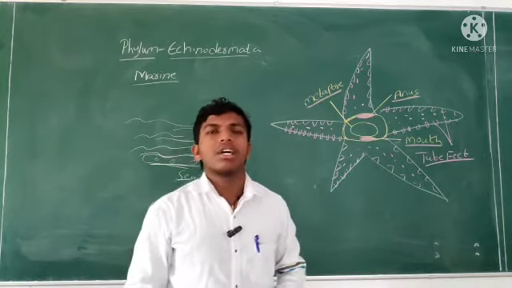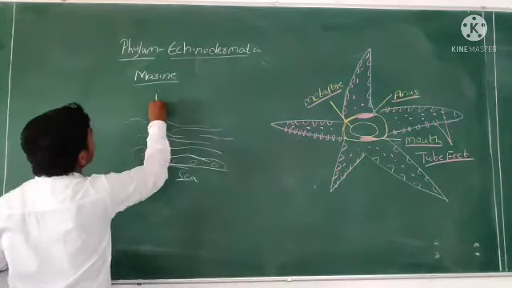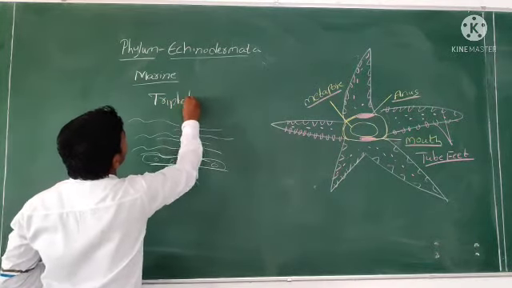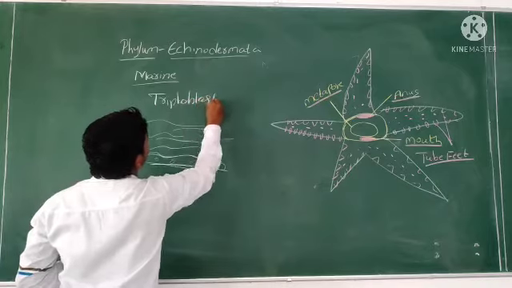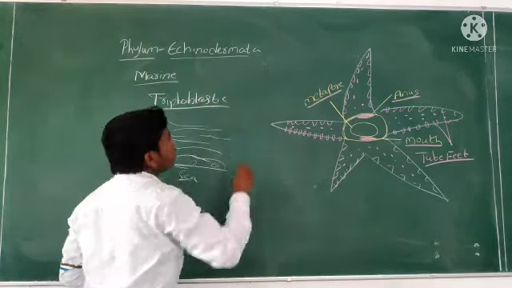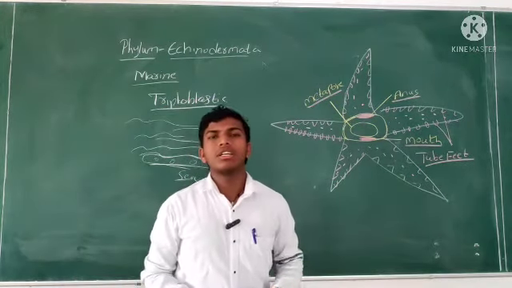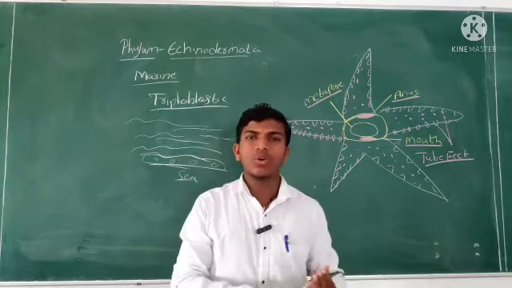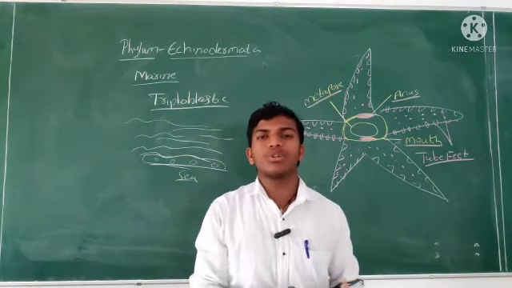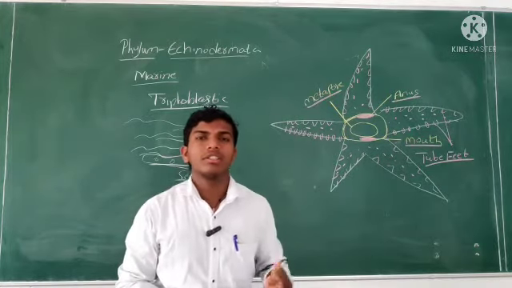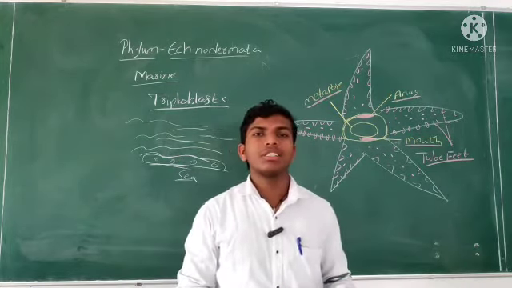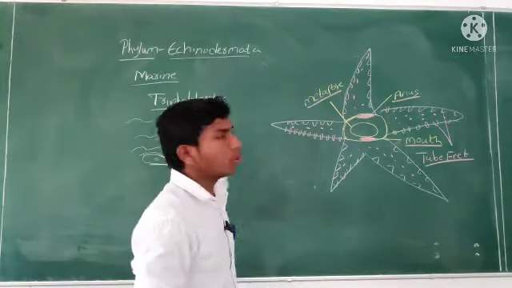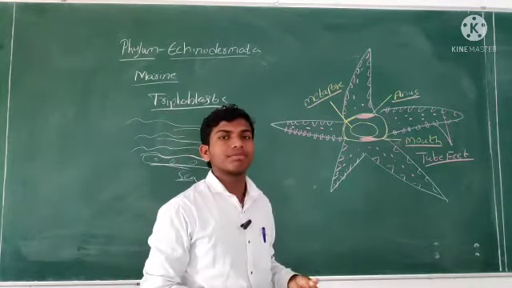Next, these are triploblastic animals. Triploblastic animals means three germ layers: ectoderm, endoderm and mesoderm. They possess three germ layers. That's why they are called triploblastic animals.